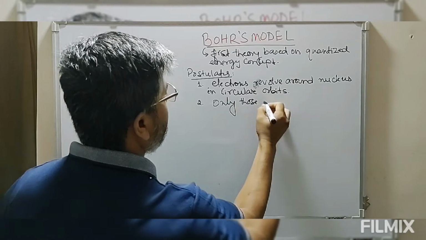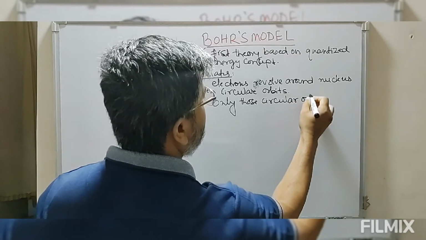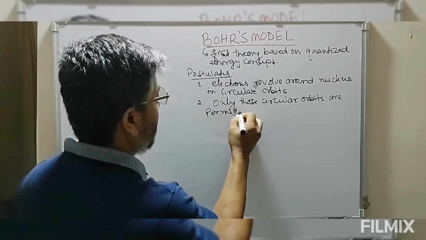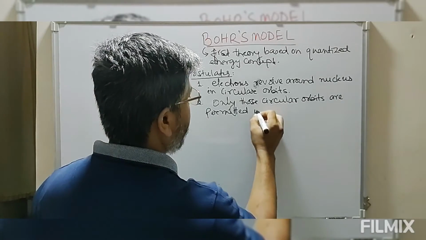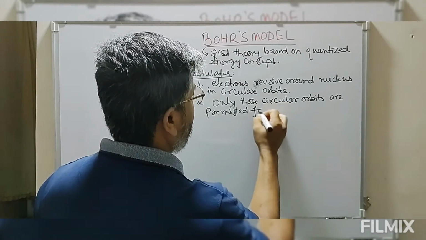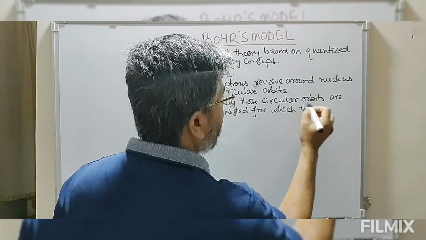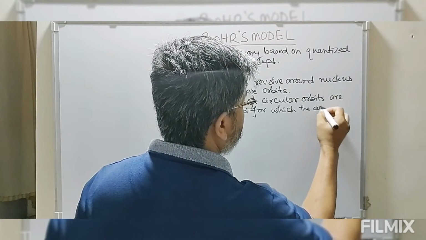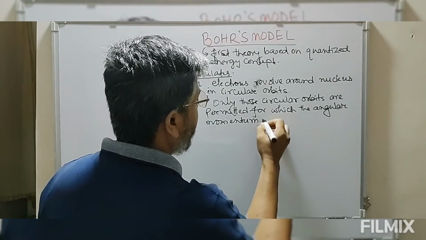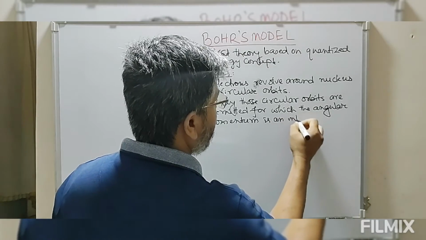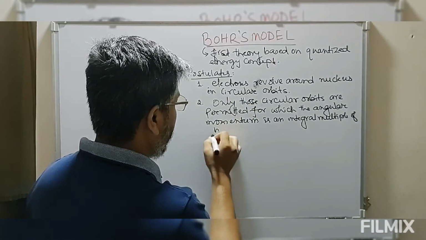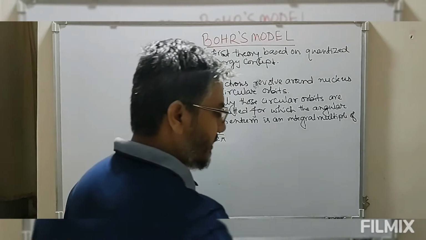Only those circular orbits are permitted for which the orbital angular momentum is an integral multiple of h by 2 pi, where h is Planck's constant.